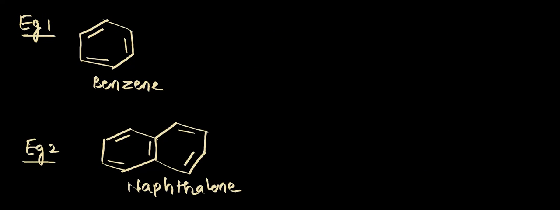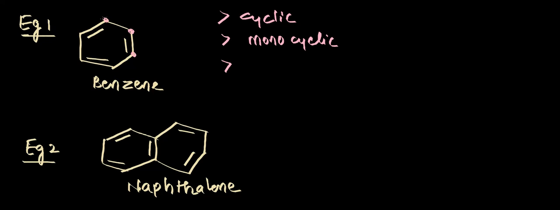Now let us have a look at these compounds. See the first example, which is benzene. How can we classify this? The first thing I can see is it is a cyclic compound because it is having rings, and one ring is present, so I classify it as monocyclic. Now in the ring, what are all the connecting atoms here? All the connecting atoms are nothing but the carbon atoms, isn't it? So I classify it as a homocyclic compound.